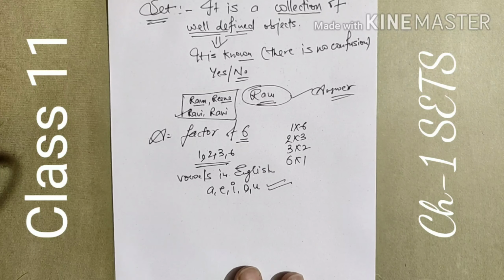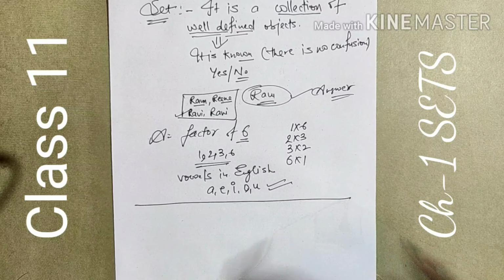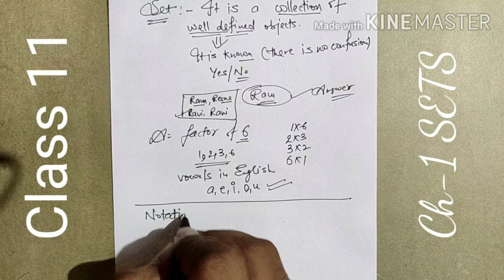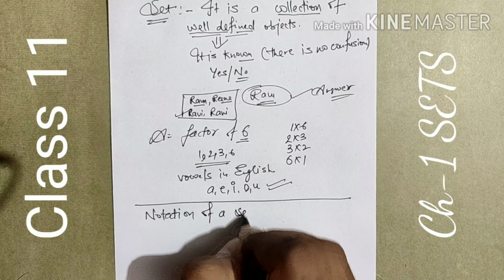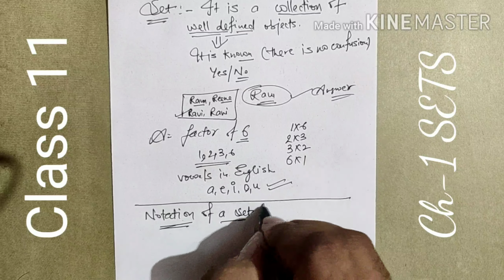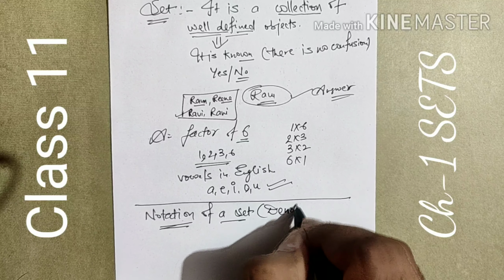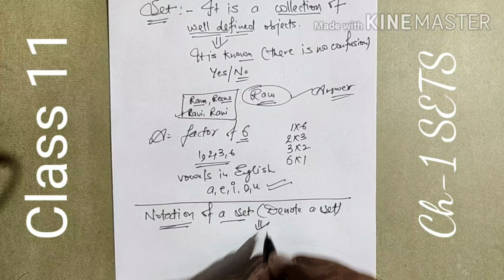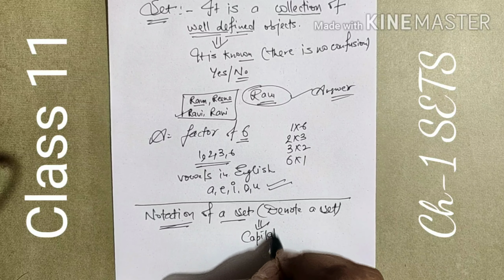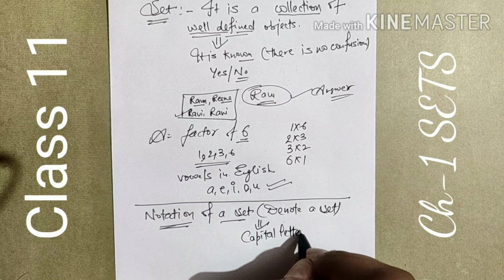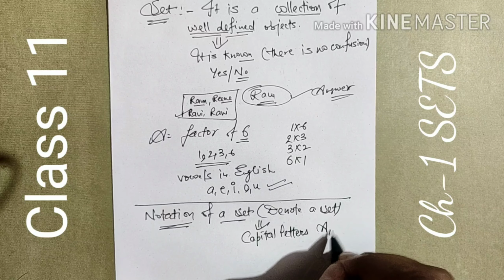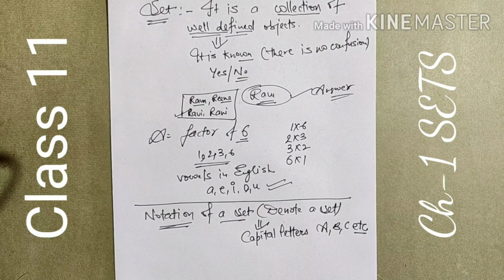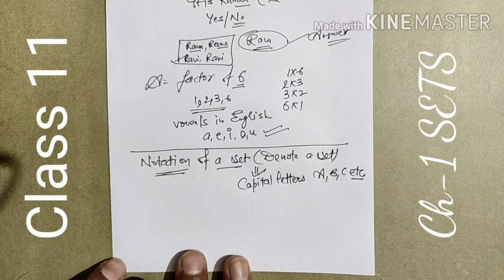Now we are moving further. Notation of a set. Means how can we denote a set? To denote a set, we use capital letters like A, B, C, etc. Any alphabet we can use. But a few symbols are fixed here.